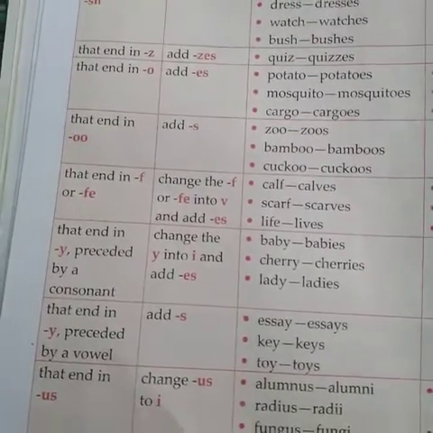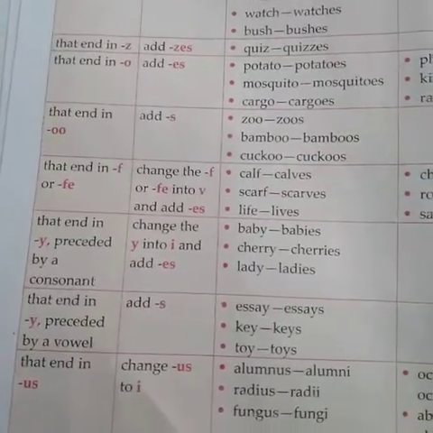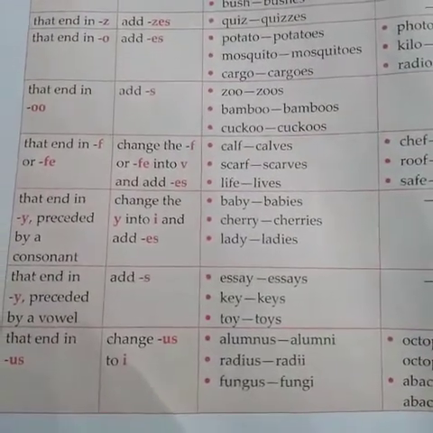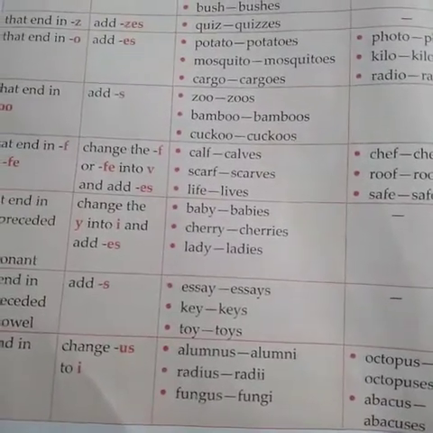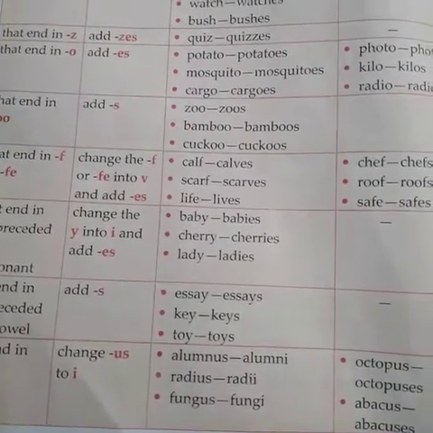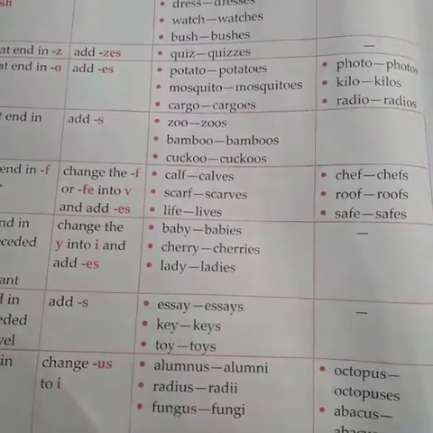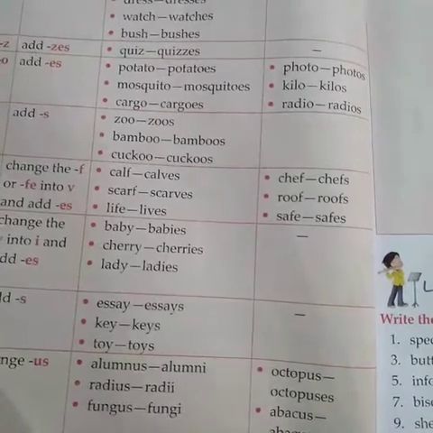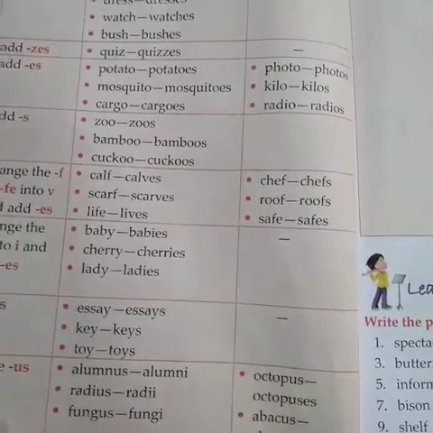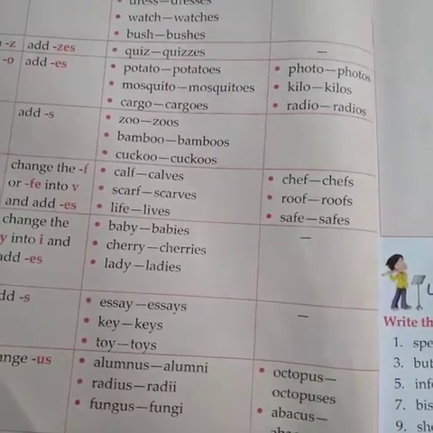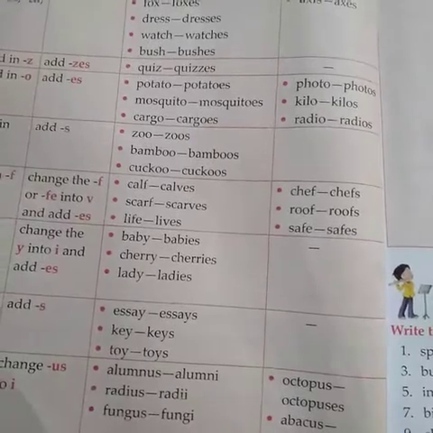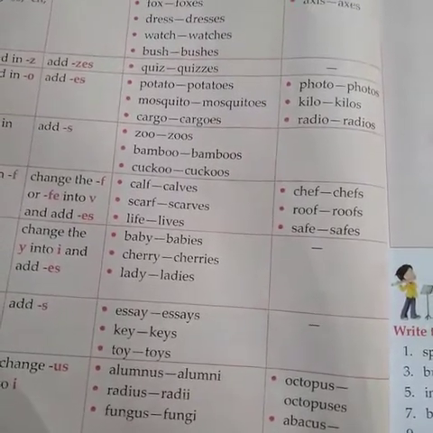The words that end in F or FE, change the F or FE into V and add ES. Calf, calves: the word ends there in F and it changes into VES in its plural form. But the exception is chef: in its plural form add only S, not VES. These are the exceptions: roof, roofs; safe, safes. So we must observe it.